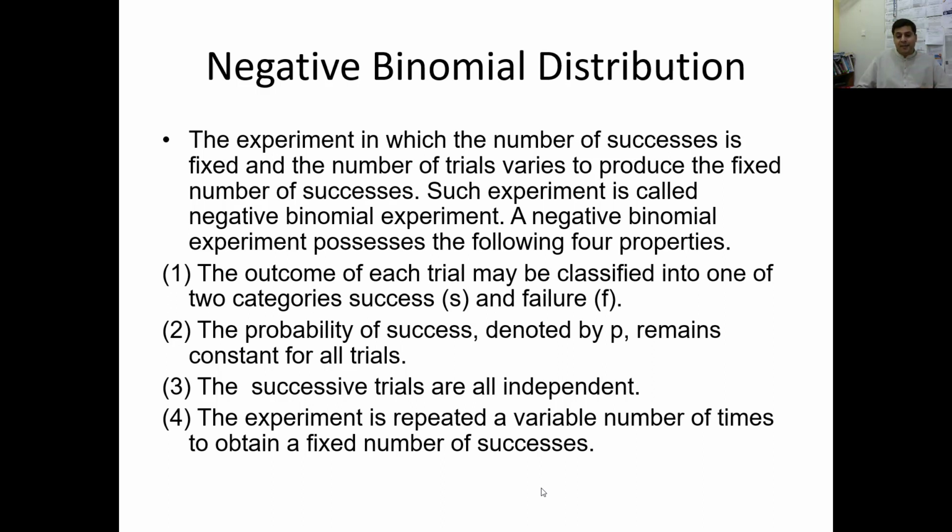For example, if I give you a simple example: toss a coin. Let's suppose toss a coin 7 times. Repeat it until you get 2 successes, 2 hits. You will toss the coin 7 times, and the number of heads appearing in all these tosses is 2. So now this is a fixed number of successes, 2. In these questions, they will mention some specific number of successes.